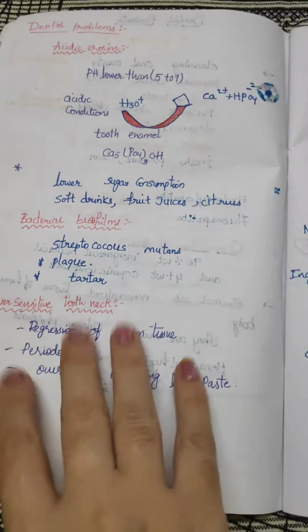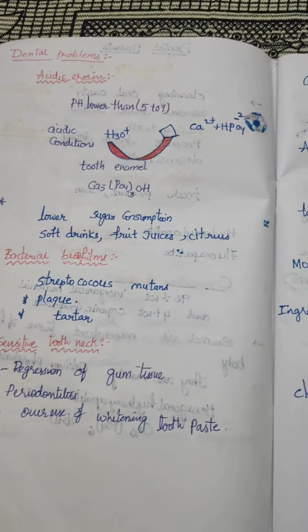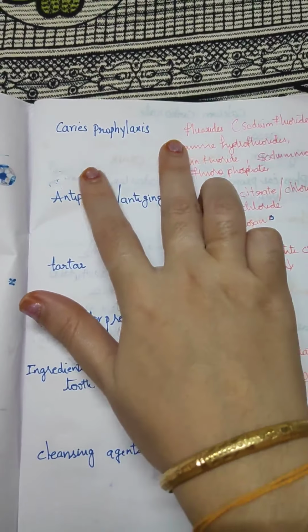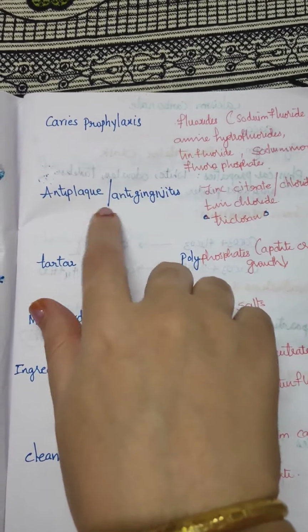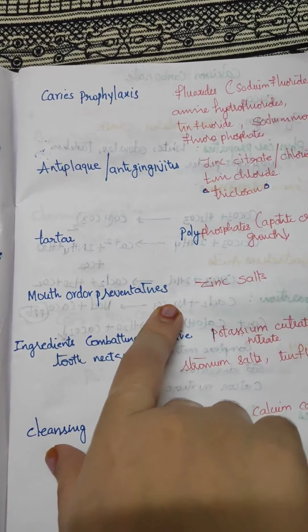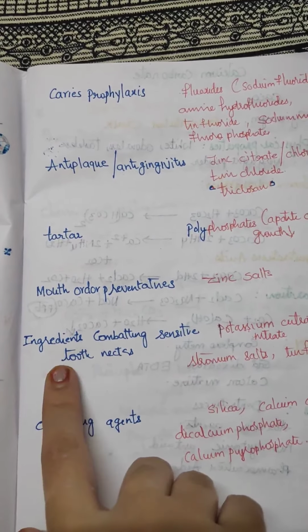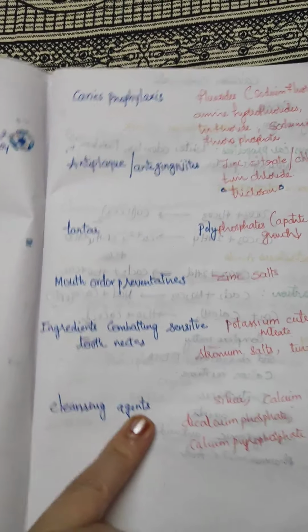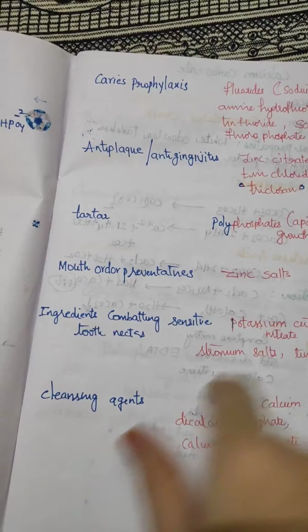Because of all these three reasons, there are five dental products: anti-caries, anti-plaque or anti-gingivitis, tartar and mouth odor preventives, and for sensitive teeth, and a cleansing agent or dentifrice cleansing agent, abrasive powders.